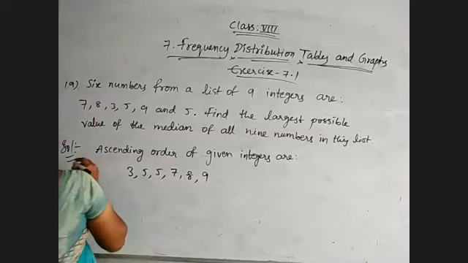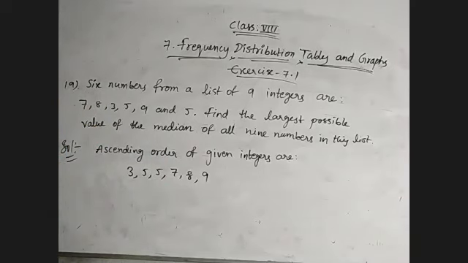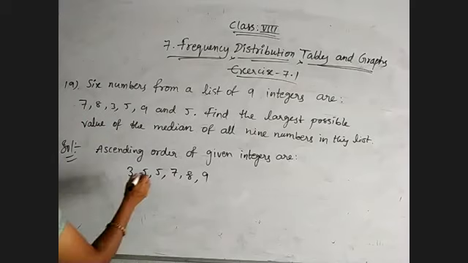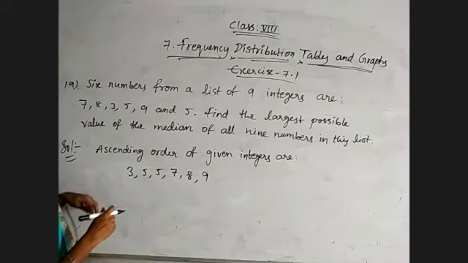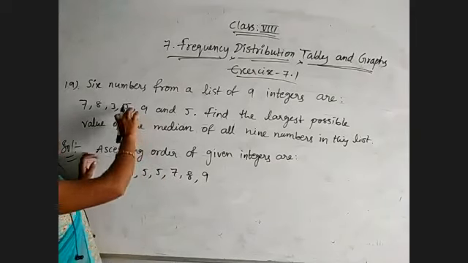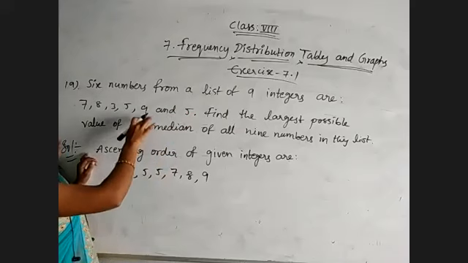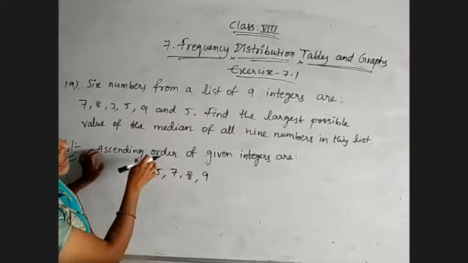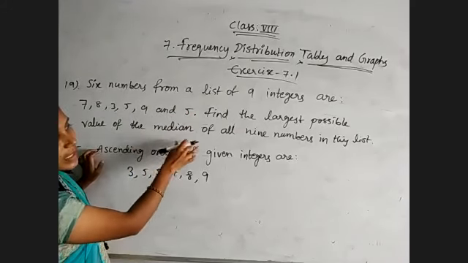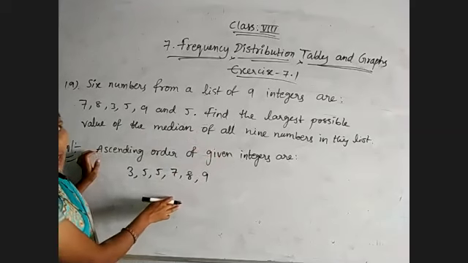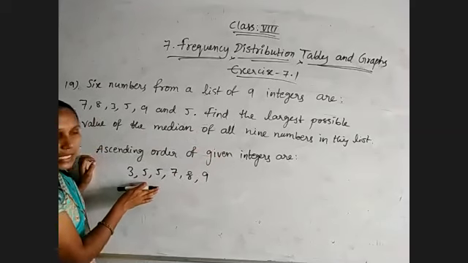Okay. Now they are given that actually total 9 integers are there, only 6 given. Find the largest possible value of the median of all 9 numbers they are asking. So these are the 9 numbers.